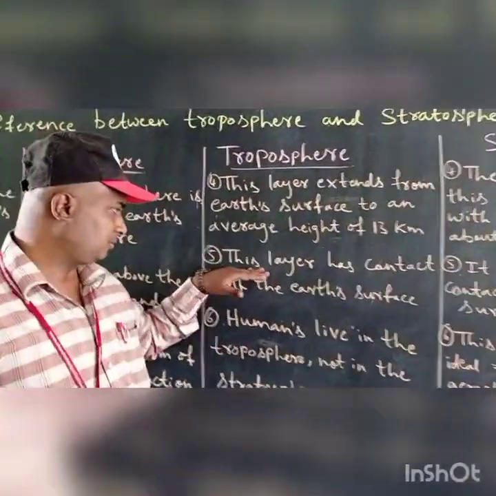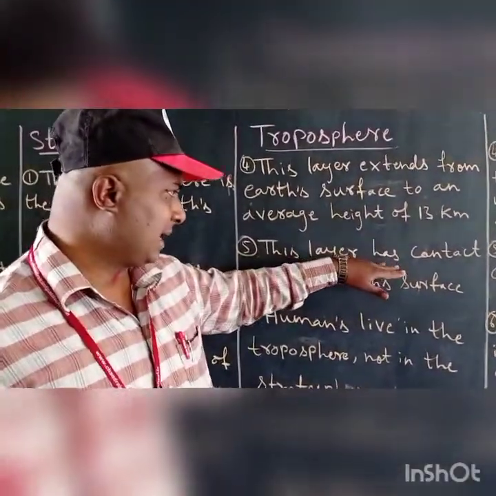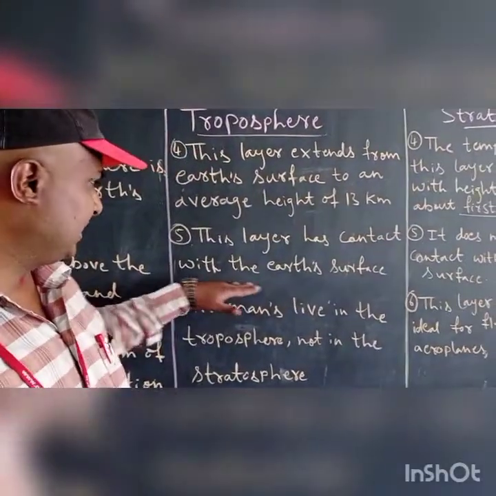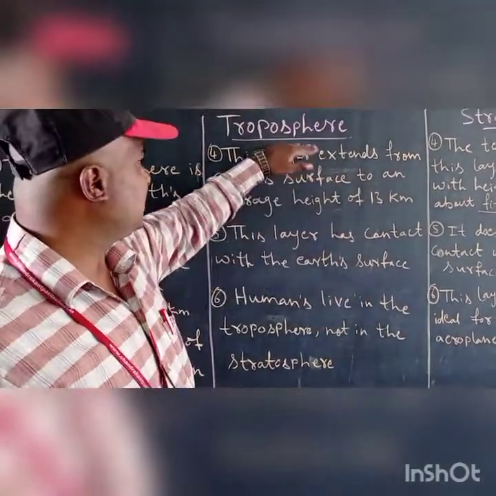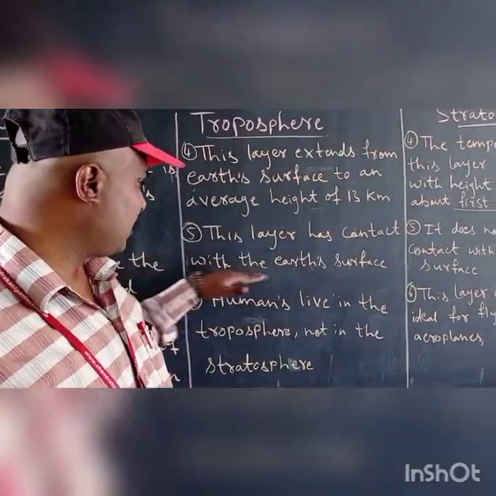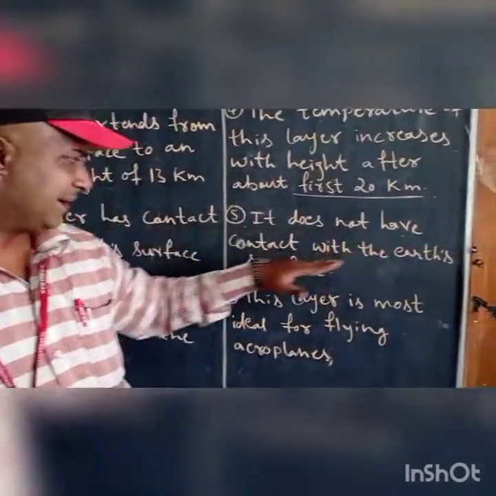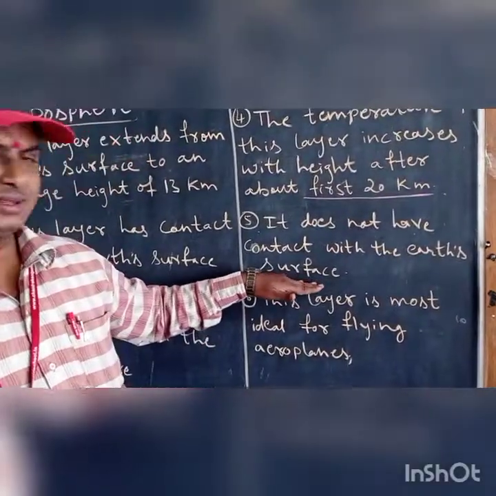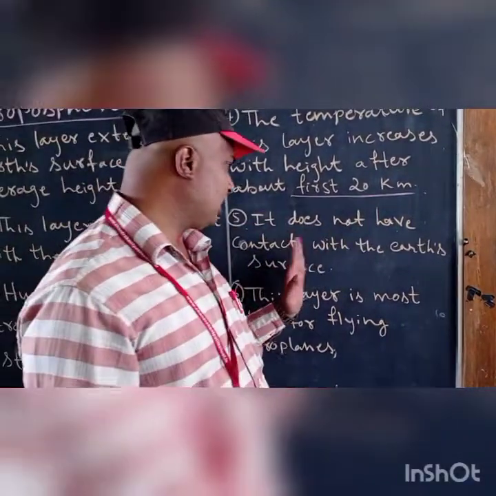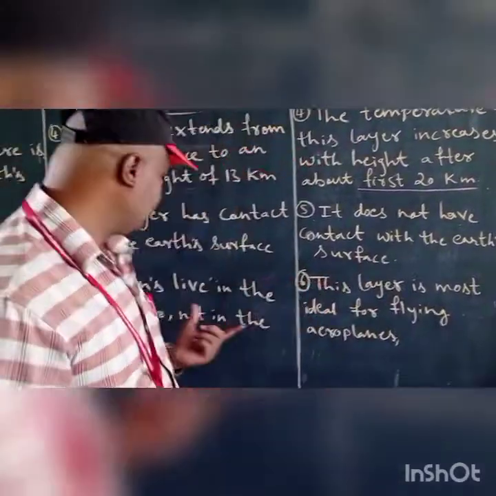Fourth point: this layer has contact with the earth surface. The troposphere has contact with the earth surface. The stratosphere does not have contact with the earth surface.